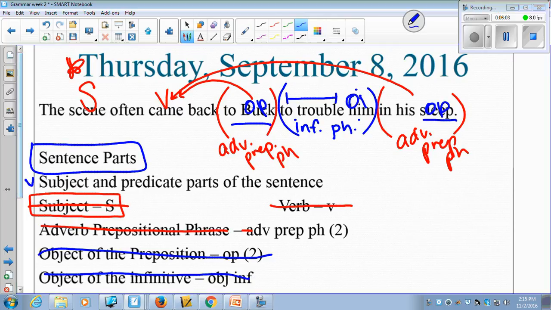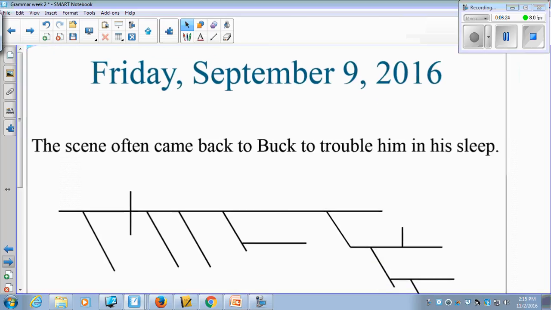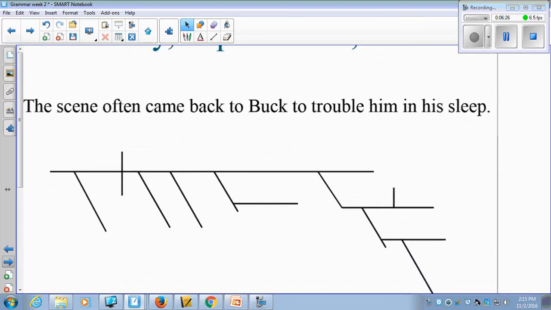Now this part right here is going to be particularly helpful, the subject and predicate part, because it's going to help in the diagram. So here's your subject part of your sentence, and everything else tells you more about the verb or the predicate part. So notice this line right here, and watch. As we go on to Friday, where we're going to diagram, and again, please don't forget to put your date.